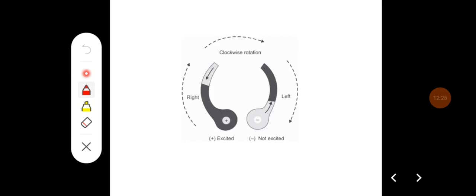So when the canals move suddenly, the fluid in the semicircular canals moves in the opposite direction, stimulating the hair cells, whereas the opposite is going to happen in the other ear, where the fluid moves away from the hair cells, which leads to inhibition, and this differential excitation and inhibition is the basis for detection of the movement.